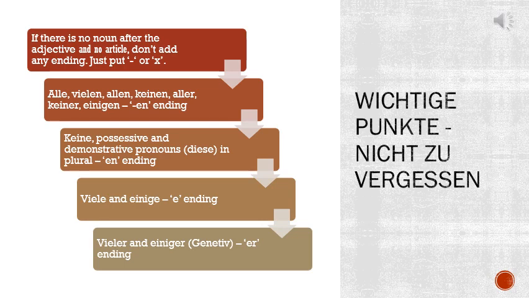Keine, possessive pronouns and demonstrative pronouns in plural, like keine, diese, meine, unsere, ihre, the ending should be en. Viele and einige always take the e ending. Whenever you see viele, directly write the e ending, it won't be wrong. Vieler and einiger always take the er ending. That is the genitive one. So please keep these points in mind.